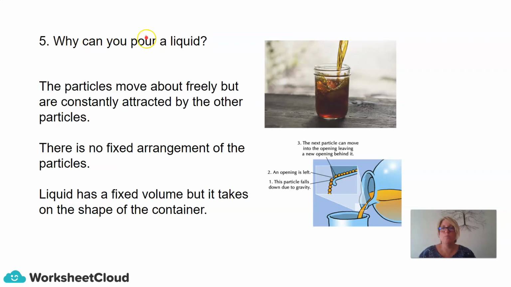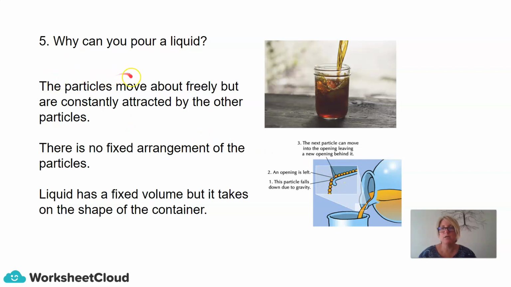Why can you pour a liquid? So here is a diagram of a liquid being poured, and let's have a look at this diagram underneath here. 1. This particle falls down due to gravity. So as that particle falls down, it means that there is now a space or an opening left there. So that then means the next particle can move into the opening, leaving a new opening behind it.